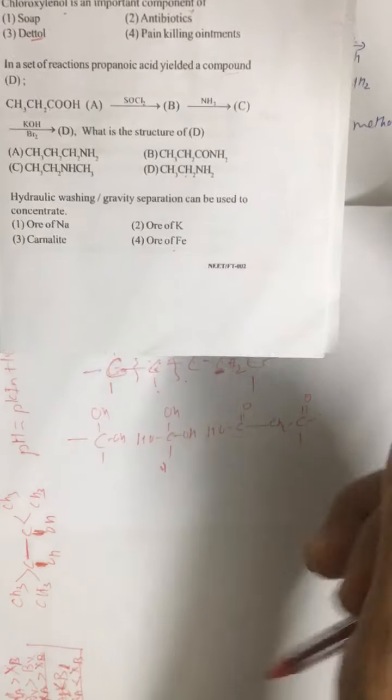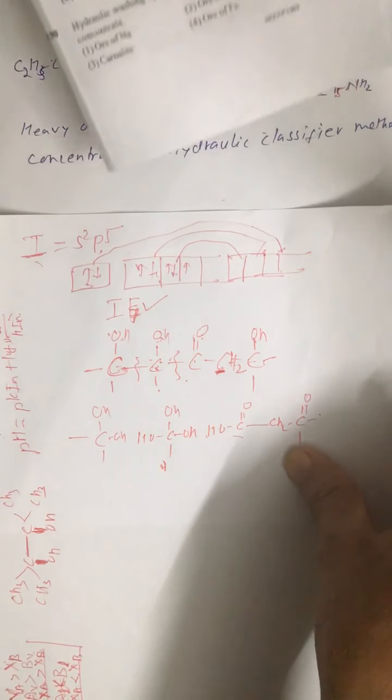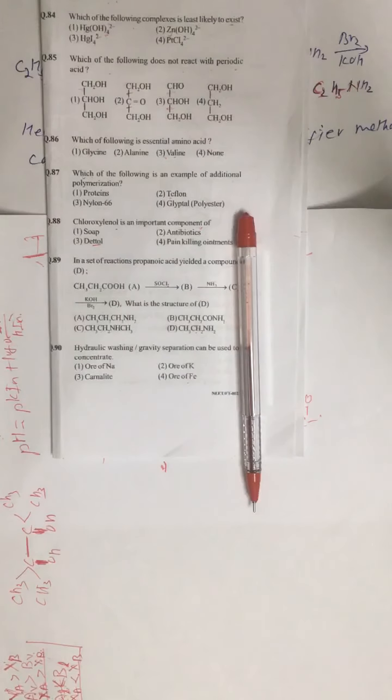Question number 90. Hydraulic washing or gravity separation is used to concentrate heavy ores like iron ores. Fourth option, question number 90. Alright. It is based on specific gravity. Okay, thank you.